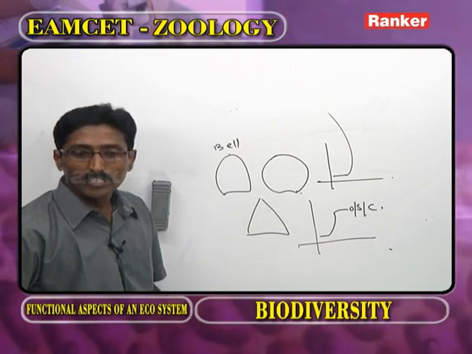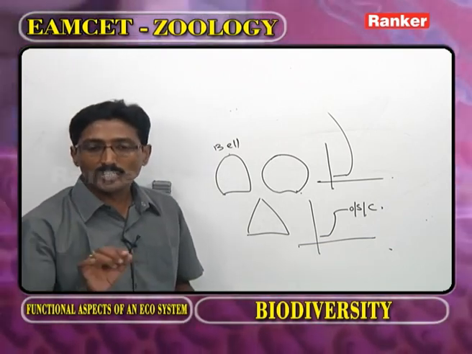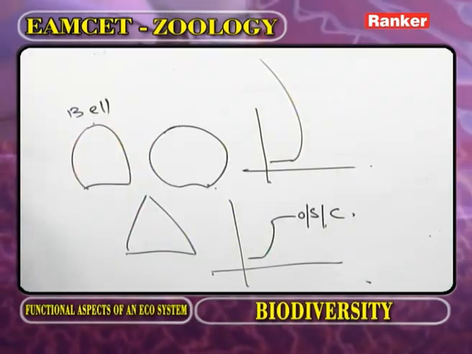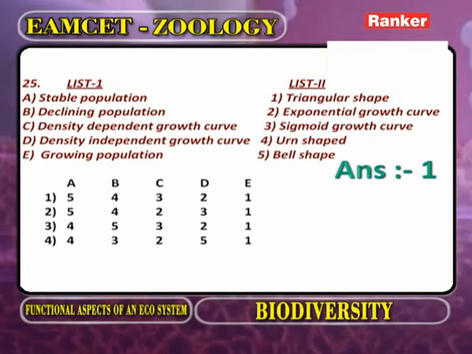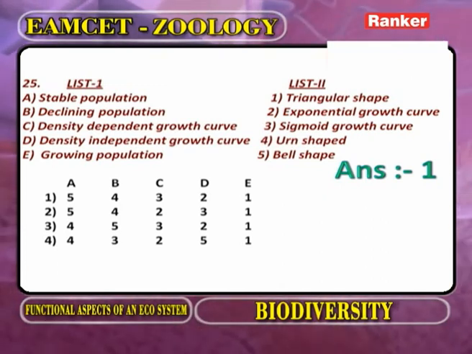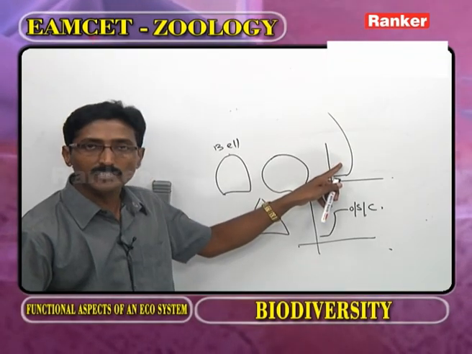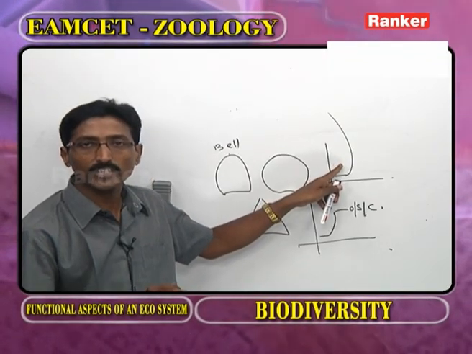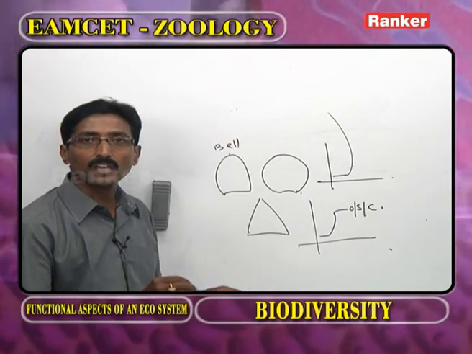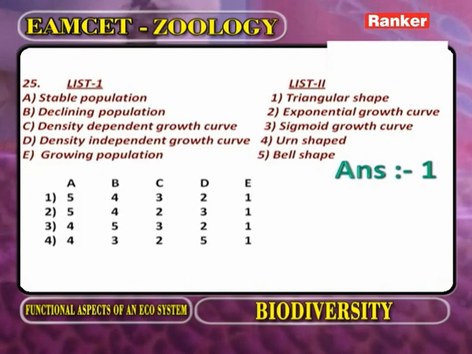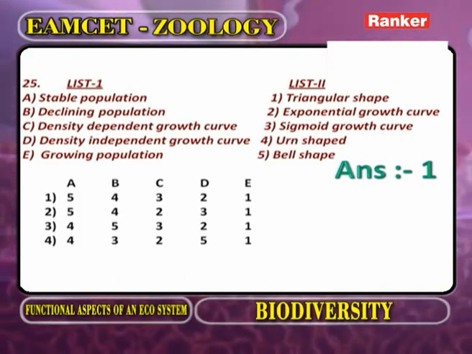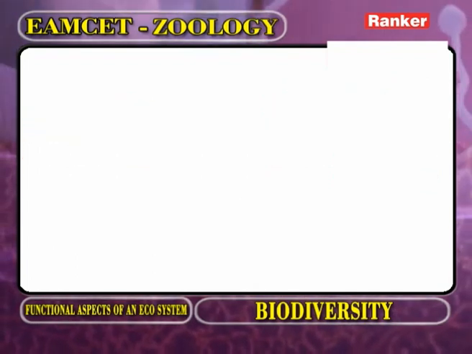Now you observe, what is the stable population? Shape of stable population, bell shape. Declining population shape, urn shape. What is the density dependent? S-shaped or sigmoid growth curve. Density independent growth curve, that is the J-shaped growth curve or exponential growth curve. Growing population, that is the triangular shape. Based on this information, you have to observe the answer. Now, we go for the next question.